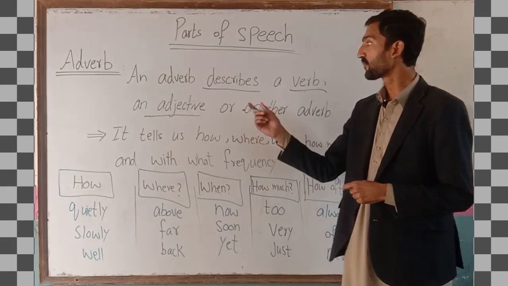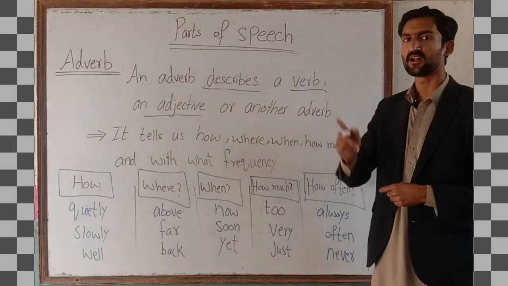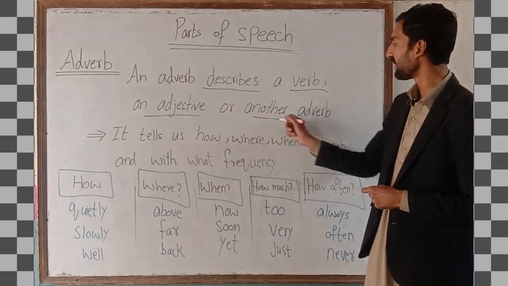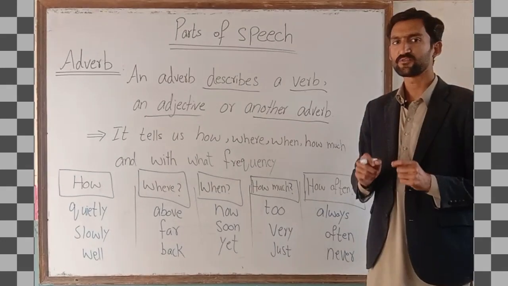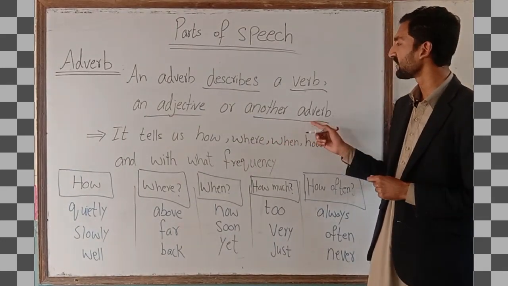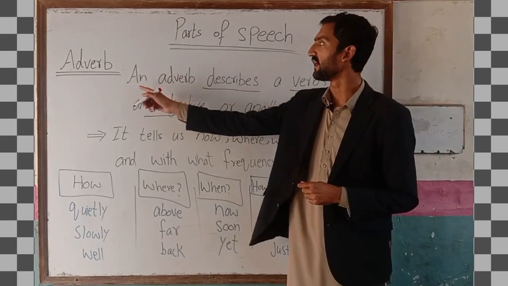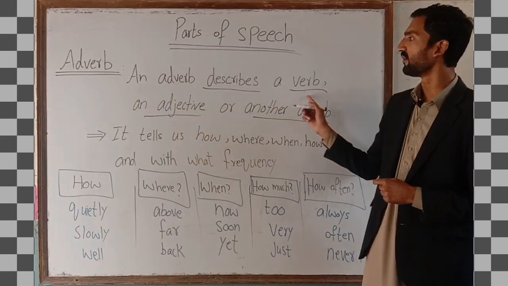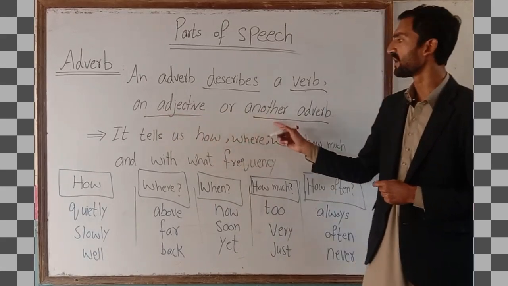And apart from adjective or noun, it also describes another adverb. So we can see that an adverb describes a verb, an adjective or another adverb.